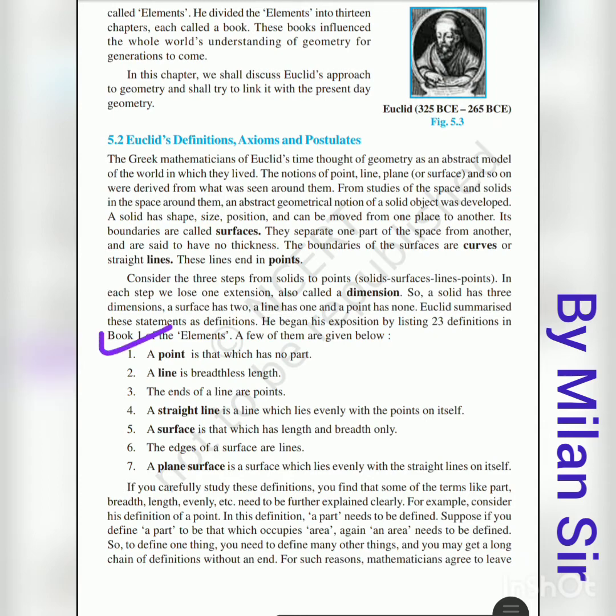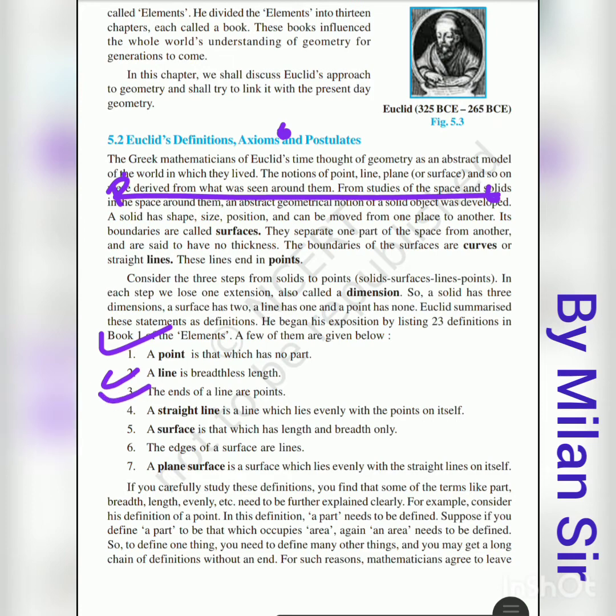The first one is, a point is that which has no part. If we talk about a point, then a point does not have any dimension. It's a single point, it does not have any part, that means it does not have any length, breadth or height. So a point is that which has no part. Then, a line is breadthless length. That means a line has only length, it does not have any breadth. So breadthless means without breadth. A line only has length.